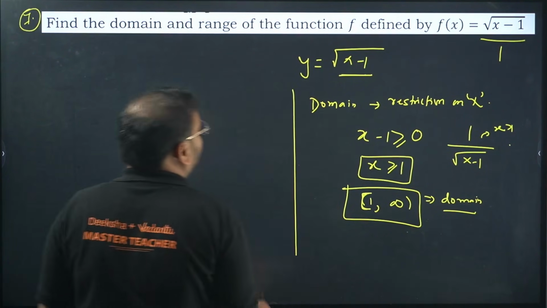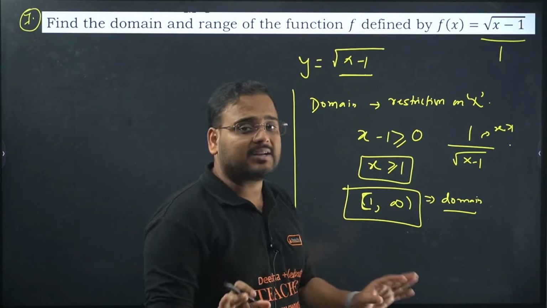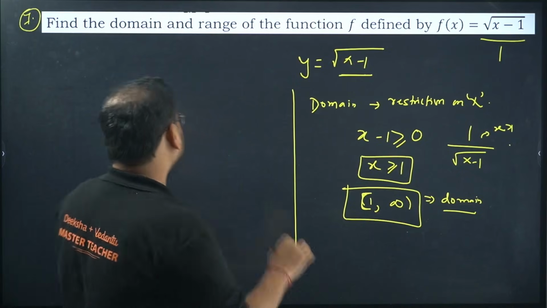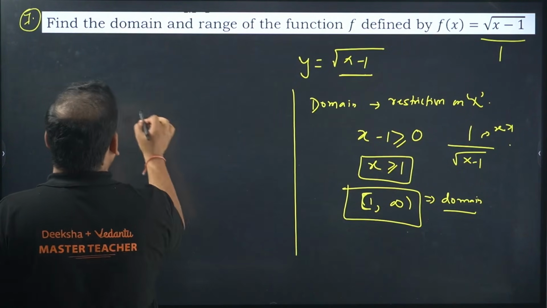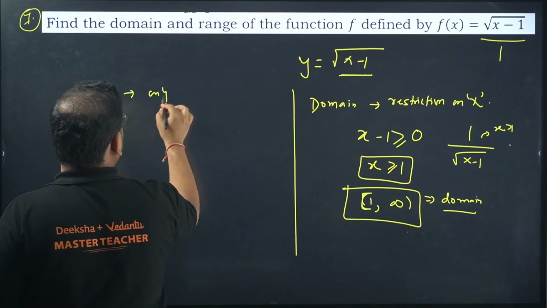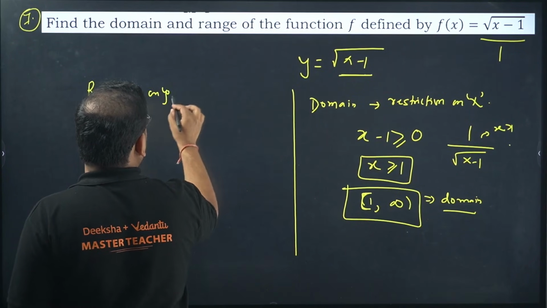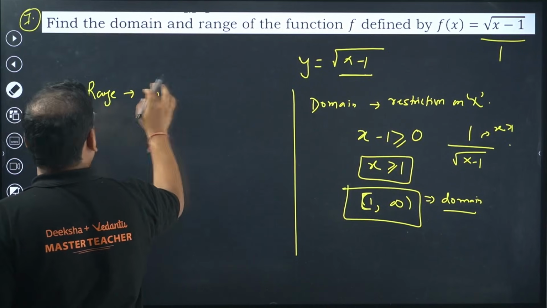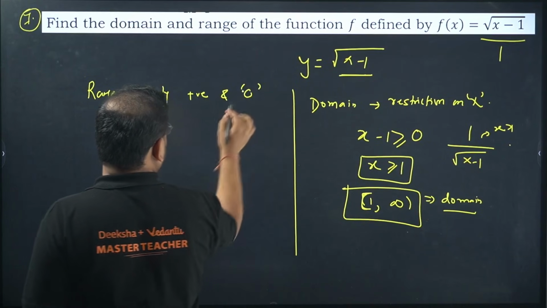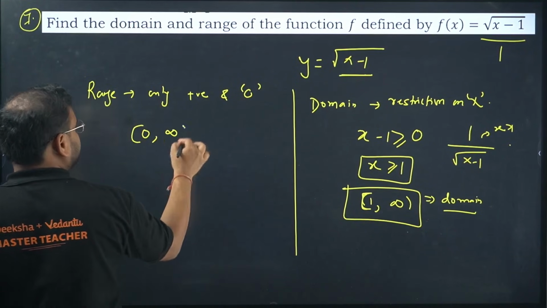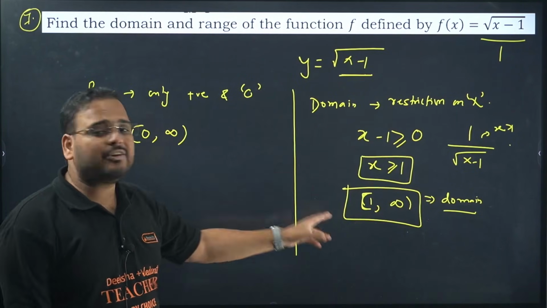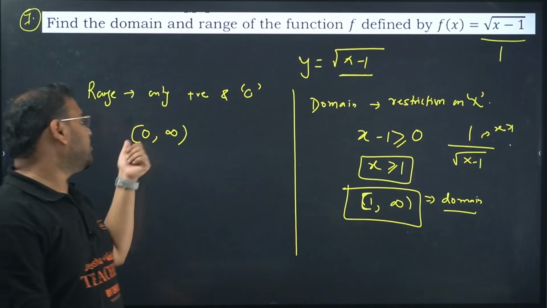What about the range? In this case the range can be any real number, but since we have a restriction on the domain, check what happens. We get the range very simply as only positive and 0, which means 0 closed to infinity. When you put 1, it becomes 1 minus 1, which is 0. That is the first value. When you put 2, or anything after that, it will be more than 0. So you get 0 to infinity as your range.